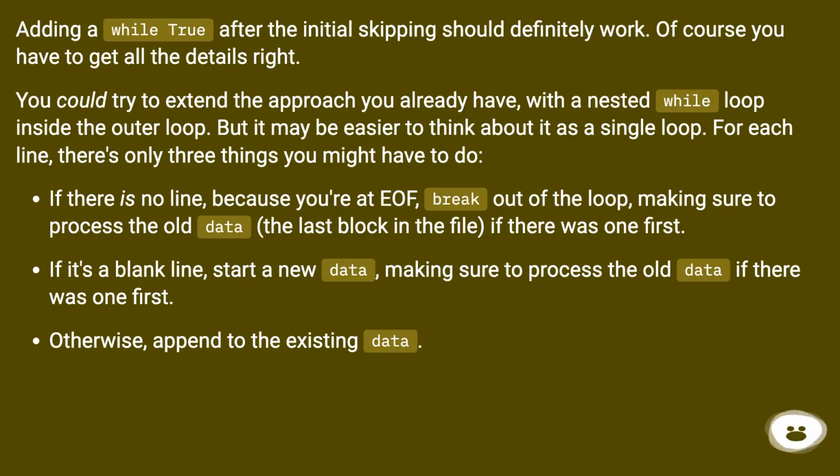For each line, there's only 3 things you might have to do. If there is no line, because you're at EOF, break out of the loop, making sure to process the old data, the last block in the file, if there was one, first. If it's a blank line, start a new data, making sure to process the old data if there was one first. Otherwise, append to the existing data. So,